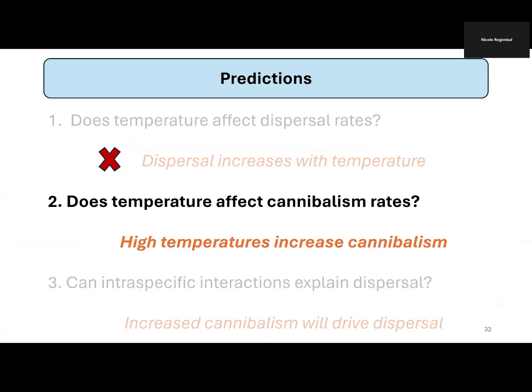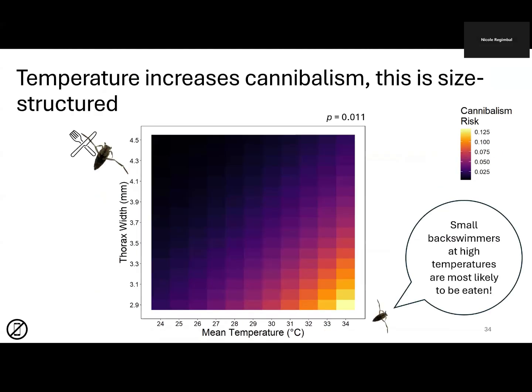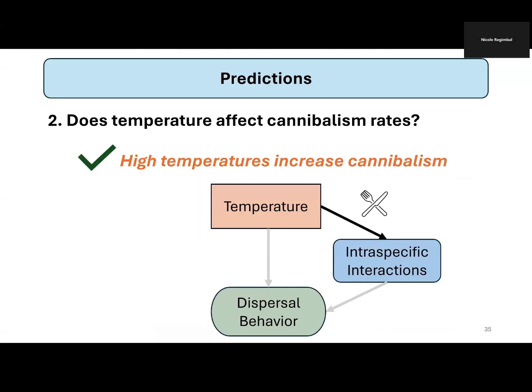So then I'm going to move on to look at my next question about how temperature affects cannibalism rates. And I'm going to show another heat plot with the same X and Y axes, but now the color is going to be showing cannibalism risk, with a bright yellow being a high risk of being eaten and a dark purple being a low risk of being eaten. And we saw that temperature increases rates of cannibalism, and this is size structured, where small individuals at high temperatures are most likely to be eaten. So our first prediction was supported, where high temperatures increase cannibalism, but with a size-specific nuance.